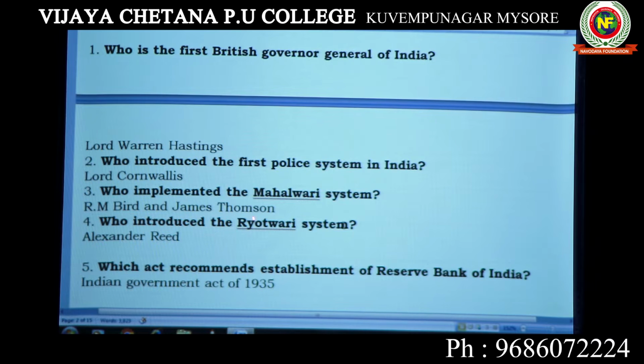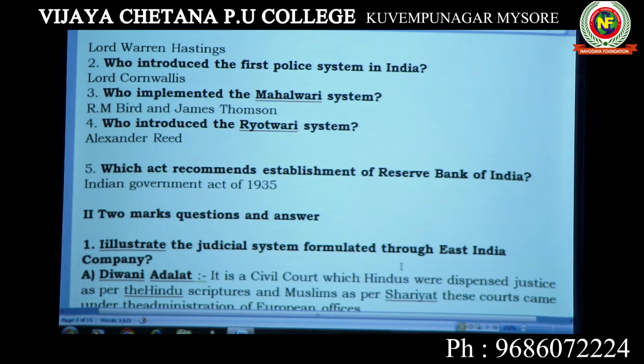Bird and James Thomson. Who introduced Raitwari system? Raitwari system was introduced by Alexander Reed. And next question is, which act recommends the establishment of Reserve Bank of India? Reserve Bank of India was introduced according to Government Act of 1935. So RBI in India was introduced in the year 1935. These are all the questions asked.